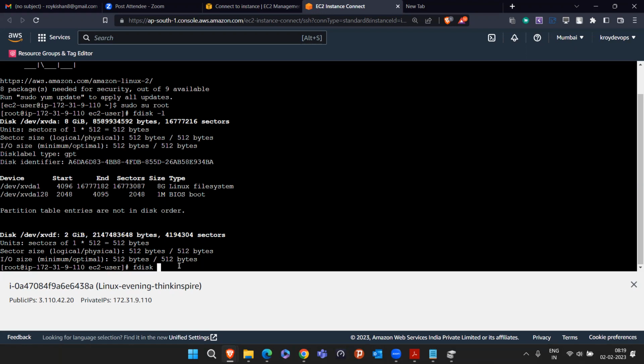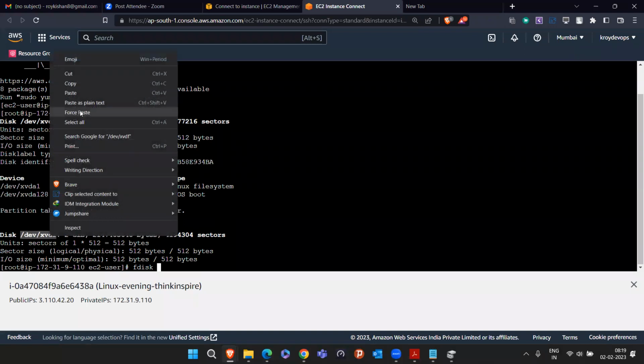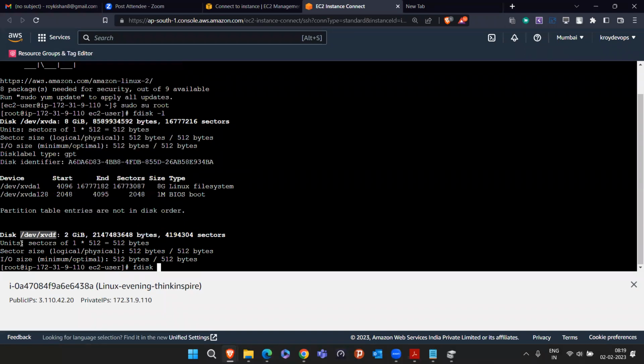So you just have to hit the command fdisk. Fdisk will be the command again. In place of writing -l, you will say fdisk, and I want to create a partition for this. This is the name of my machine's disk. I will just simply copy this: /dev/xvdf.